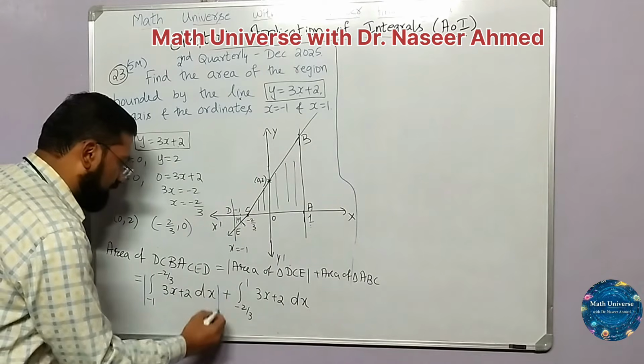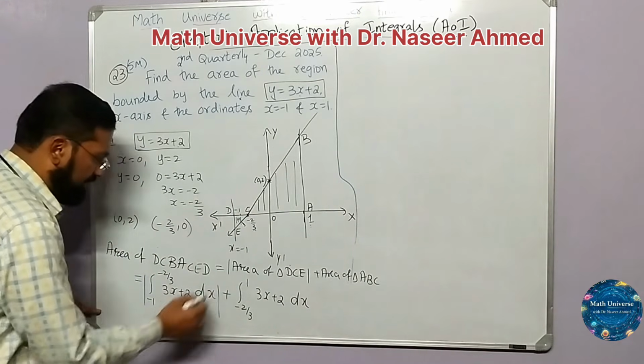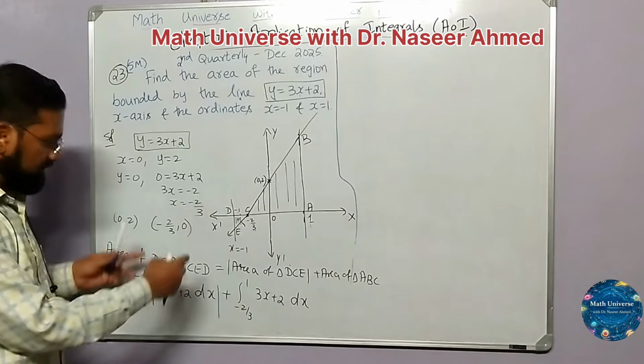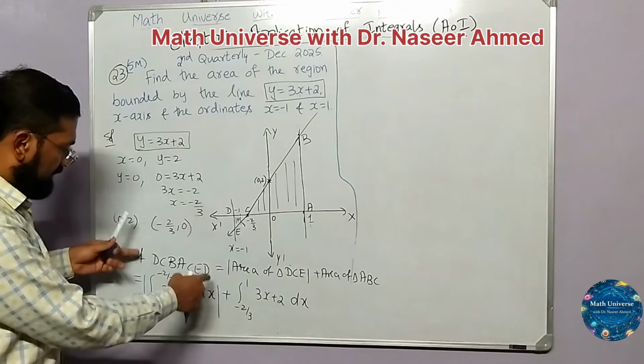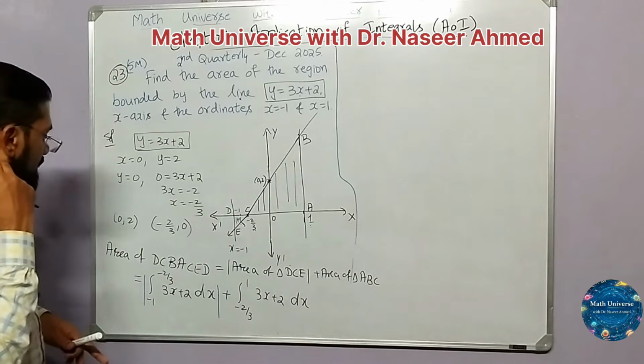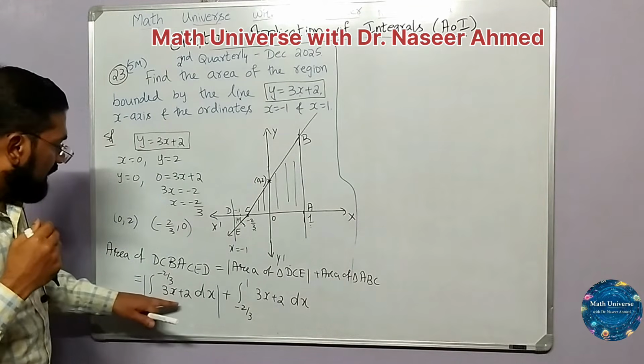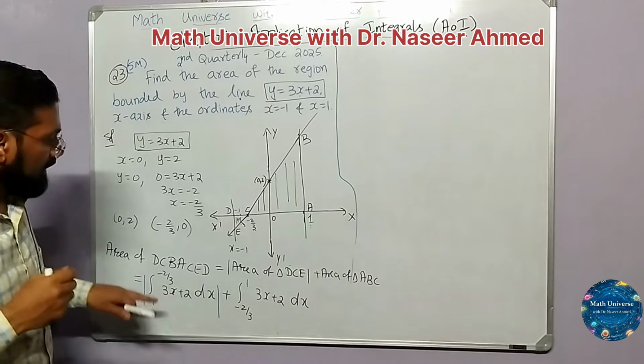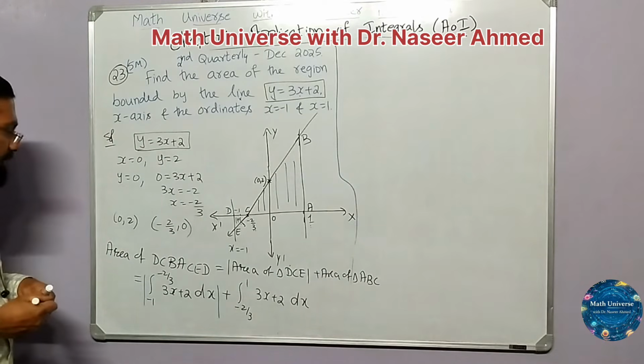I want to highlight the point that when I evaluate repeatedly for this, I will cover it with a modulus in blue color, so that we will always see whether we are getting a negative from this or not, and it should be negative there.